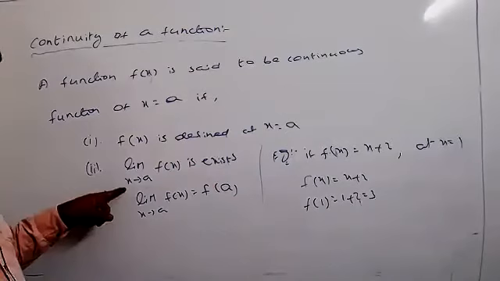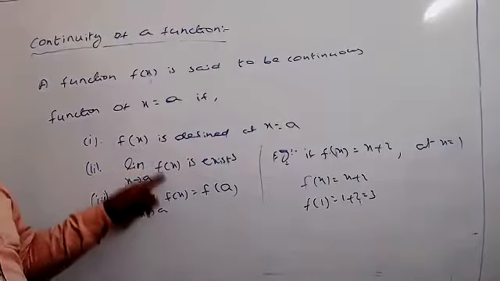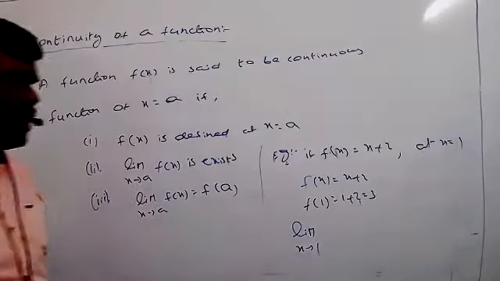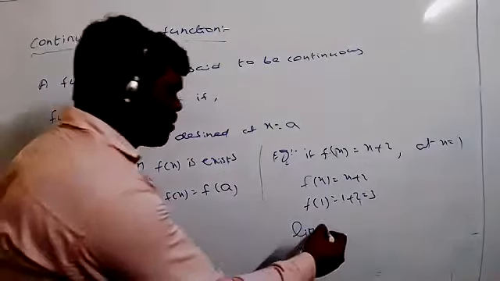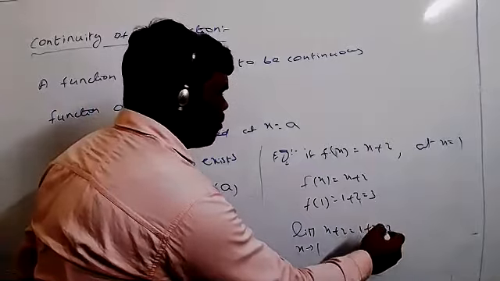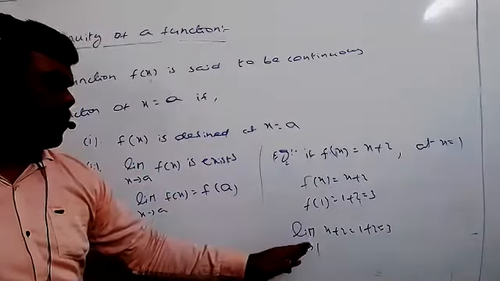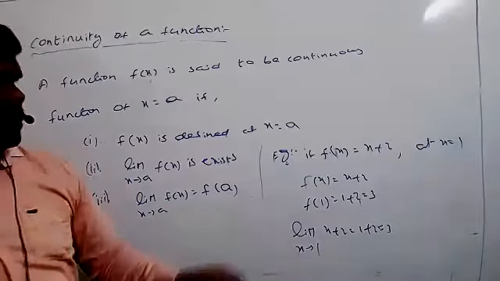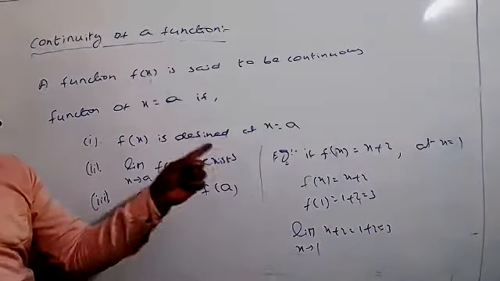Then coming to the second step: compulsorily, the limit as x tends to a of f of x must exist, and these two must be equal. So find the value: limit as x tends to 1 of f of x equals x plus 2, which equals 1 plus 2, which equals 3. That means f of 1 equals the limit as x tends to 1 of x plus 2. The two values are equal, so we can directly say that f of x is continuous at x equal to 1.